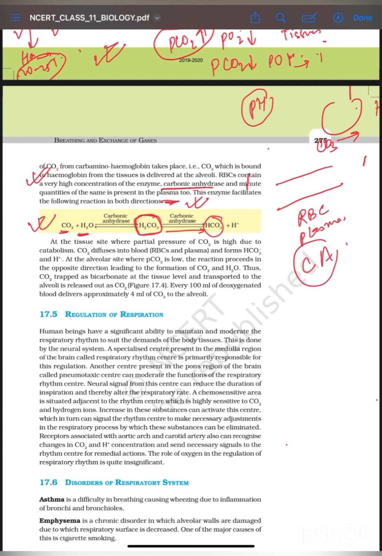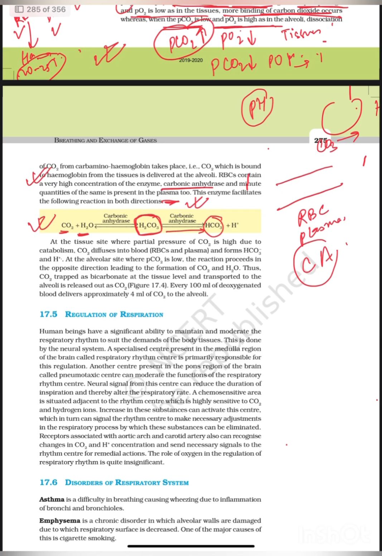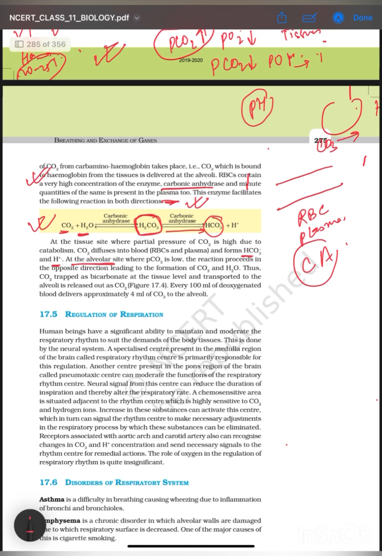Now at the tissue site where partial pressure of CO2 is high due to catabolism, CO2 diffuses into the blood and forms HCO3- and H+. Whereas at the alveolar site where PCO2 is low, the reaction proceeds in the opposite way. This says that when the partial pressure of CO2 is high, for example in tissues, this reaction takes place, the formation of H2CO3 takes place.